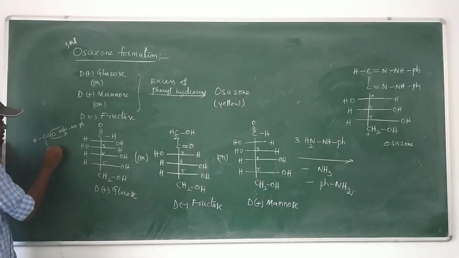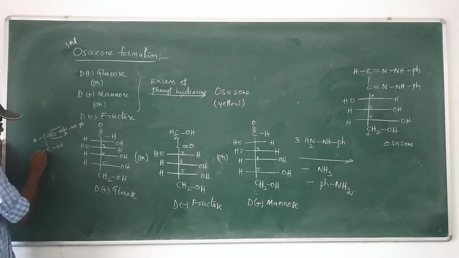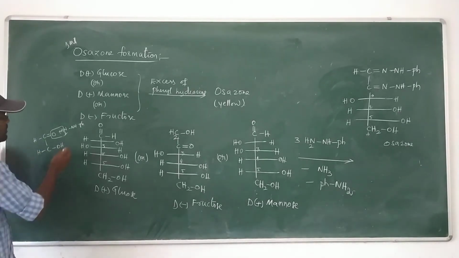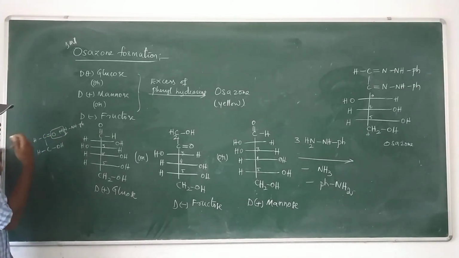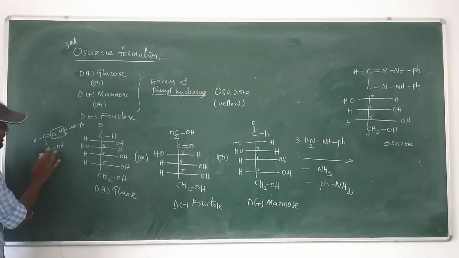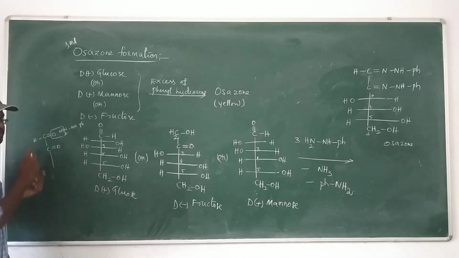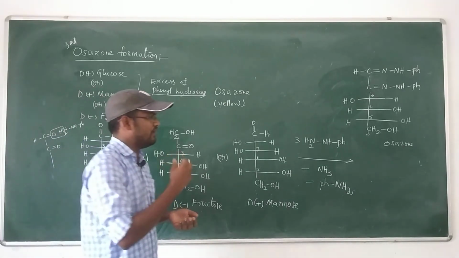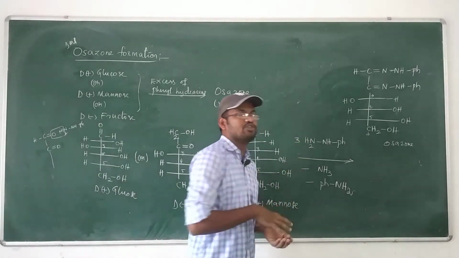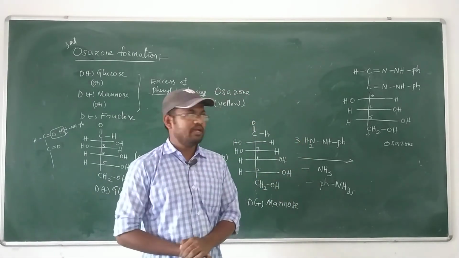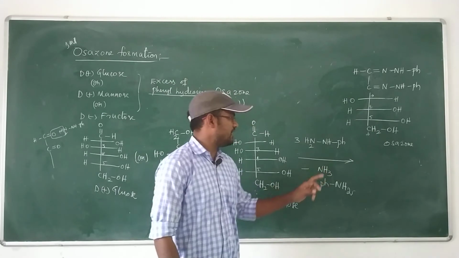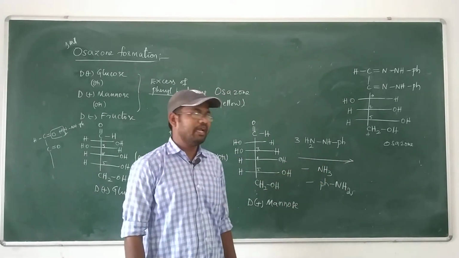The second carbon atom looks like OH and H. So the second mole of phenylhydrazine is utilized to convert the second carbon atom into a C double bond O center. So simply elimination of H2, then formation of C double bond O. Then the two hydrogens are captured by phenylhydrazine, resulting in elimination of 1 mole of NH3 and 1 mole of aniline.